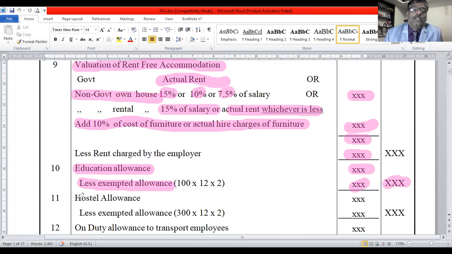education allowance. In the same way, hostel allowance. You take hostel allowance in the inner column, less exempted allowance of 300 per month per child for a maximum of two children. In the same way, you deduct the value of exempted, and the remaining is taxable.